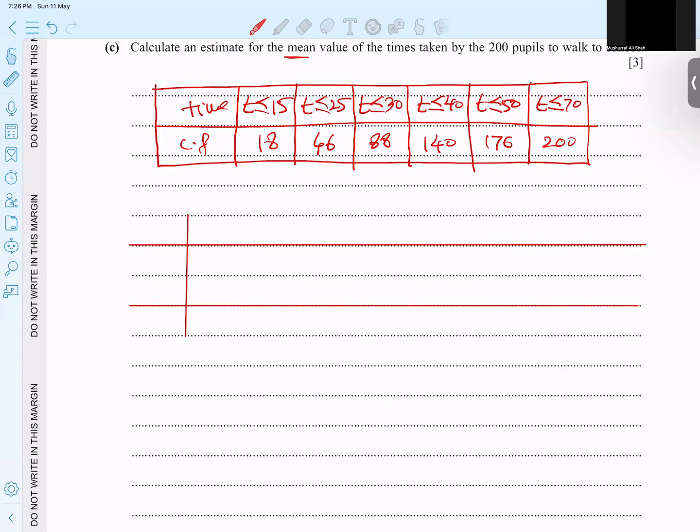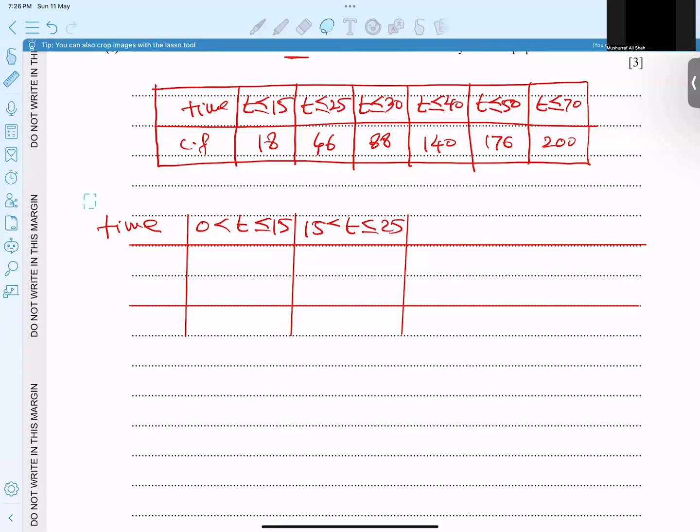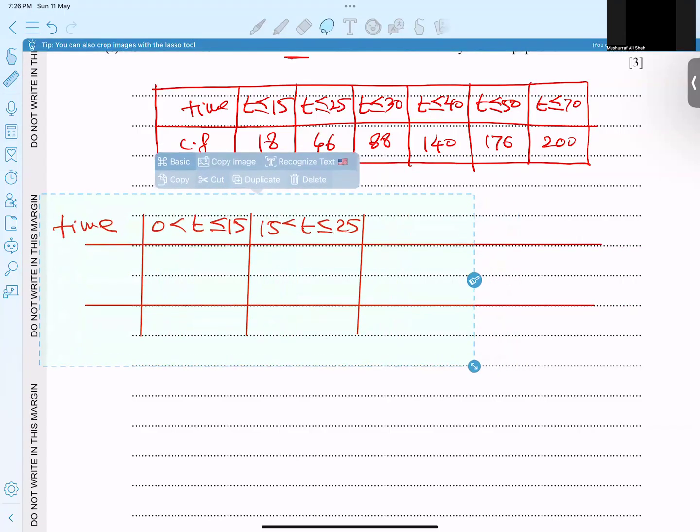So first of all, time, I'm writing time once again. How to write this range? Starting from 0, this is a way of writing. This is not compulsory to write like this, but anyway, how to write this? So from 15 and 25. Okay, I hope the concept is clear.